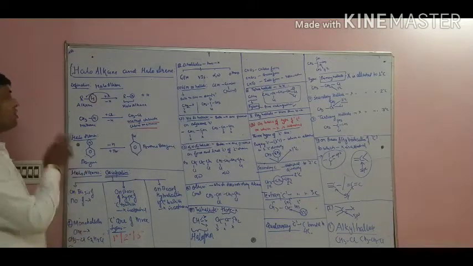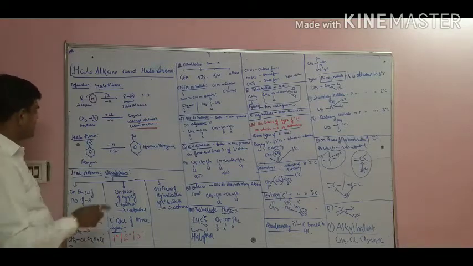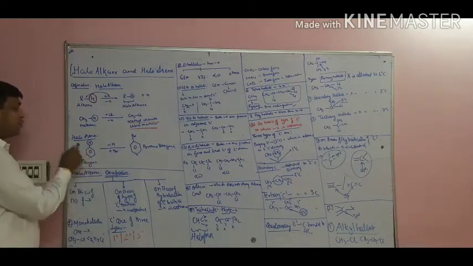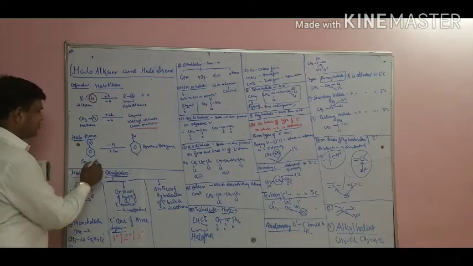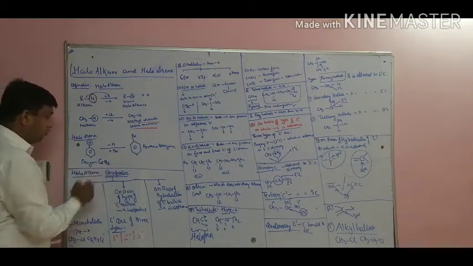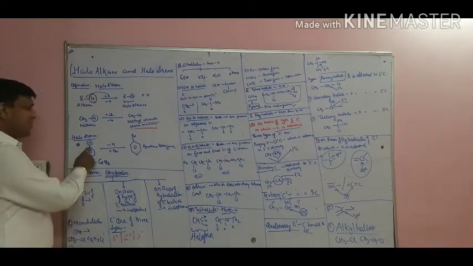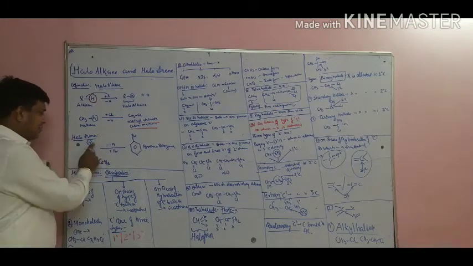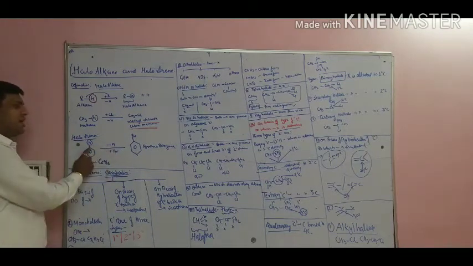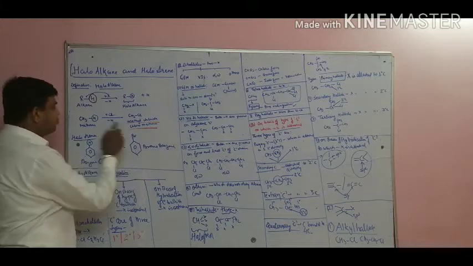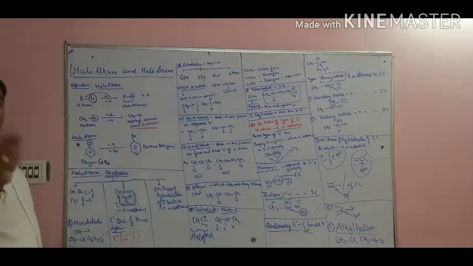Now, what are haloarenes? Haloarenes means we remove the hydrogen of the benzene. We all know the formula of benzene is C6H6. What we do is remove the hydrogen of the benzene, and by removing the hydrogen we substitute Br, then it is called bromobenzene. So haloarene means when halogen is substituted on the benzene ring, then it is a haloarene.